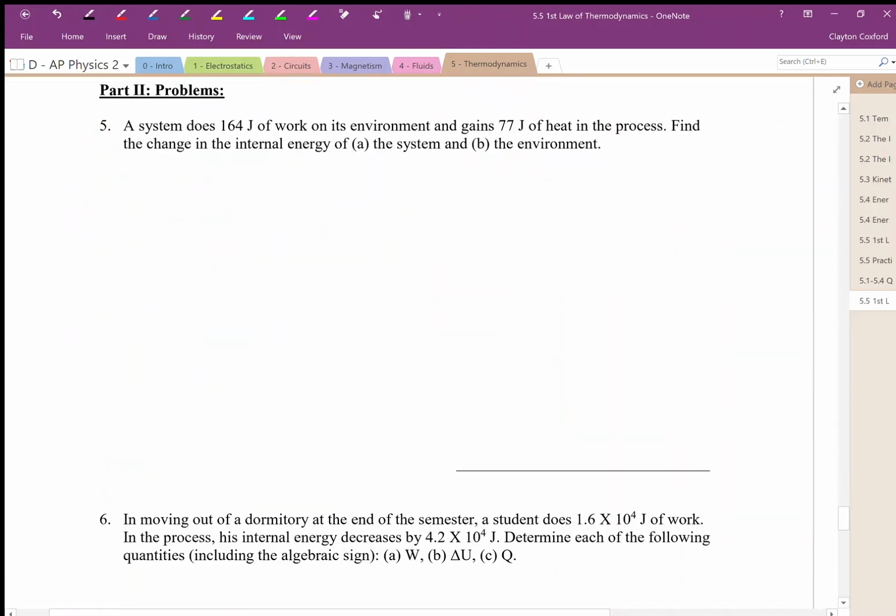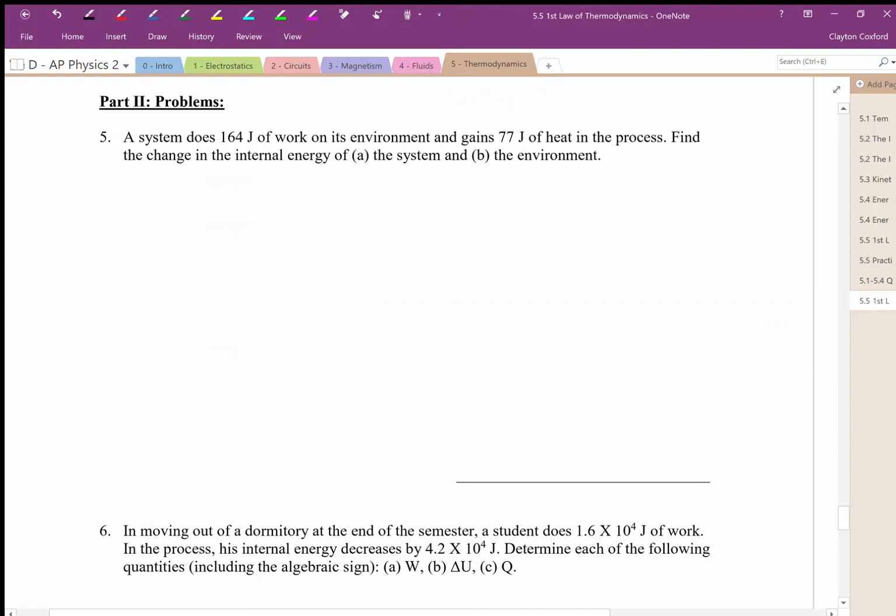Okay, let's look at some numerical problems. So we have a system that does 164 joules of work on its environment, and it gains 77 joules of heat in the process. So we want to find the change in the internal energy of the system and then the environment. So let's first write down what we know.